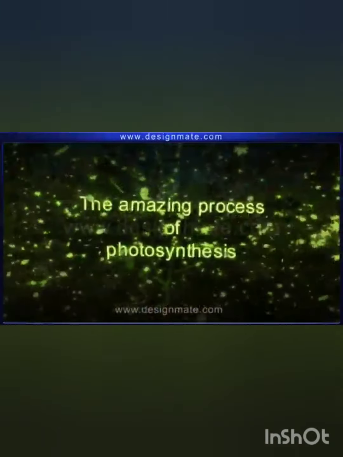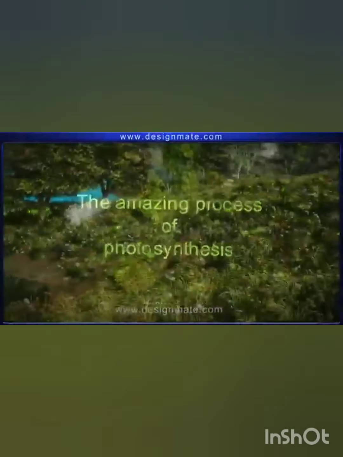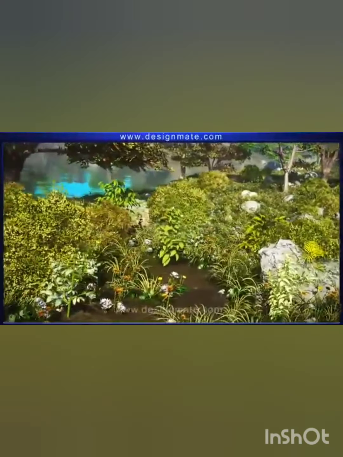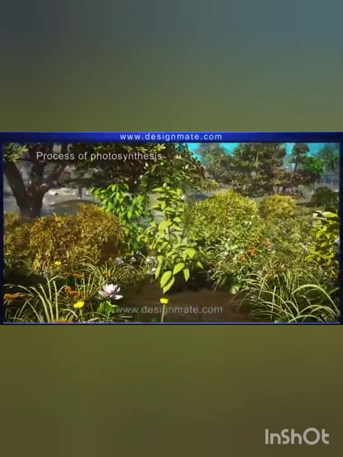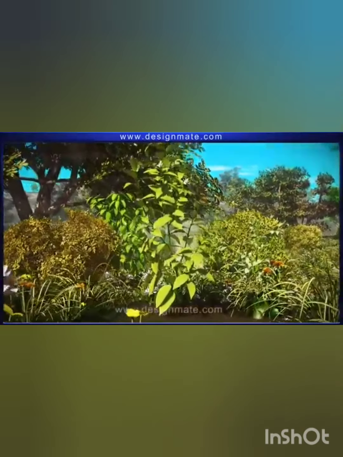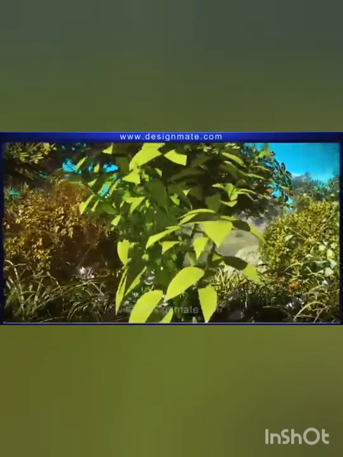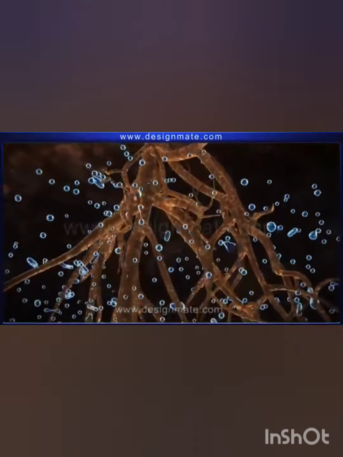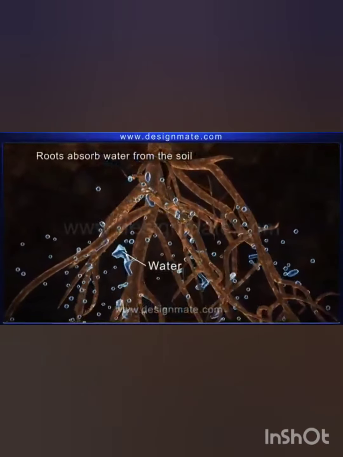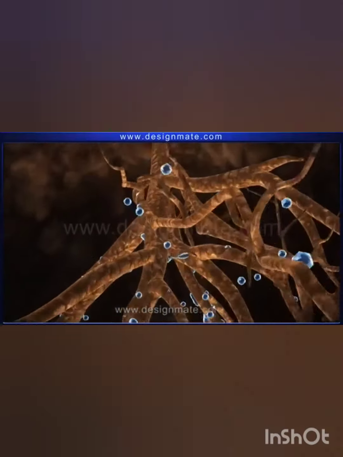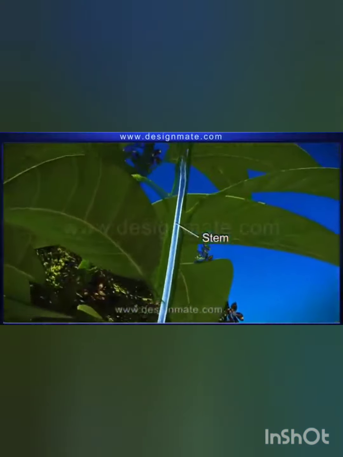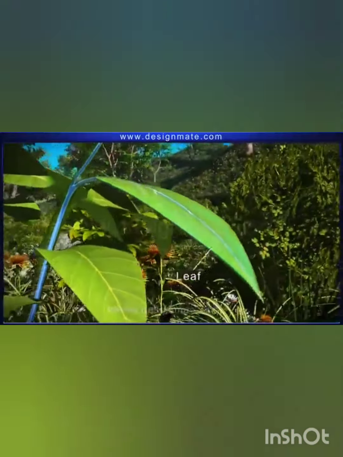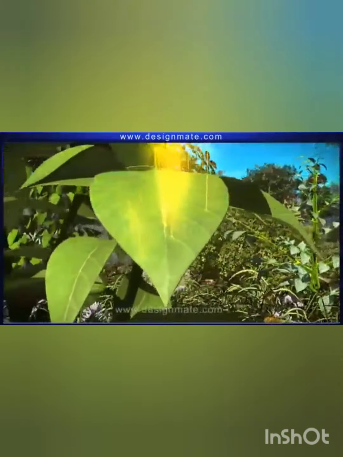Dear children, here you can see the amazing process of photosynthesis. Photosynthesis is the process used by the plants to make their own food. Here, the light energy is converted into chemical energy by the plants. We all know that for the process of photosynthesis, plants need light, water, carbon dioxide and nutrients. Roots absorb water from the soil, then the water is transported through the stem by xylem vessels and reaches the leaf.